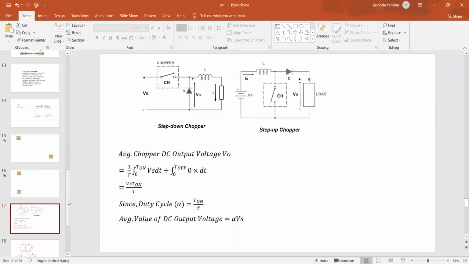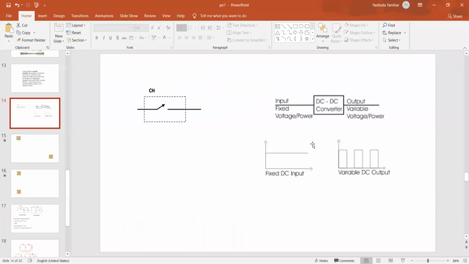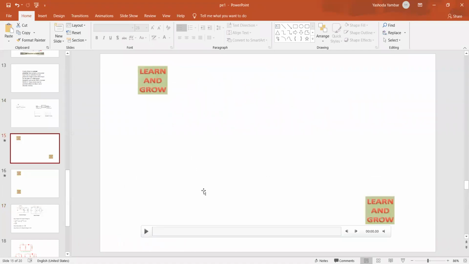Okay, right. So now let us move as per the syllabus. So variable DC is this one. Our first topic will be what are the different types of choppers. First we have the buck chopper, or step down chopper. So what exactly is the circuit?